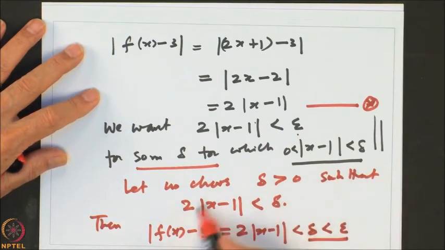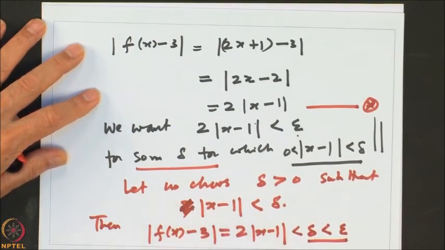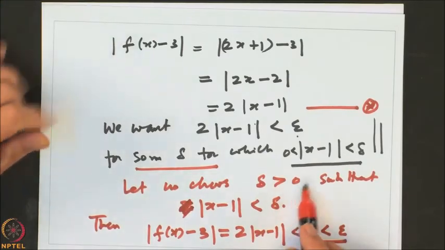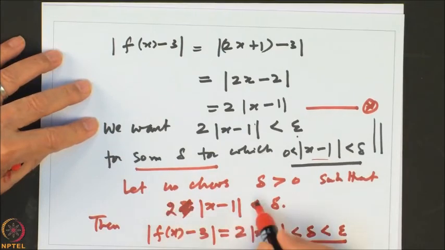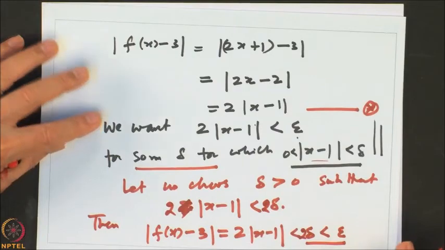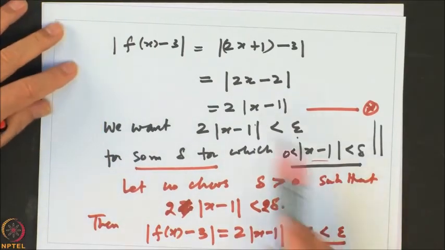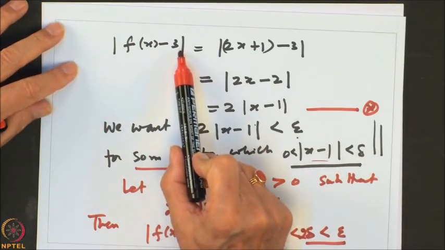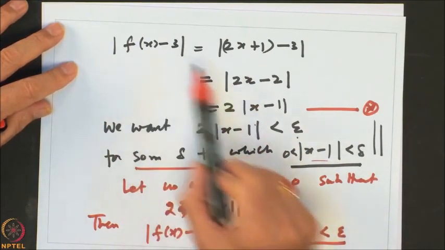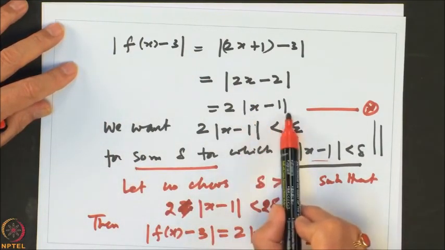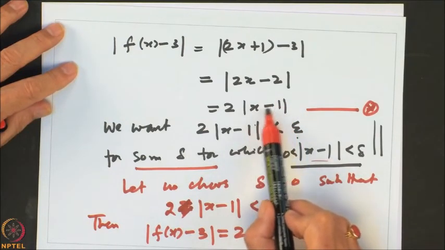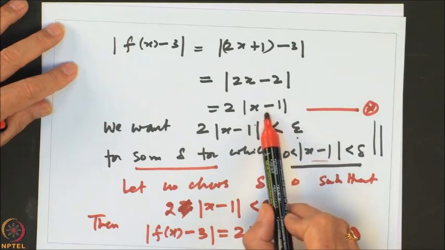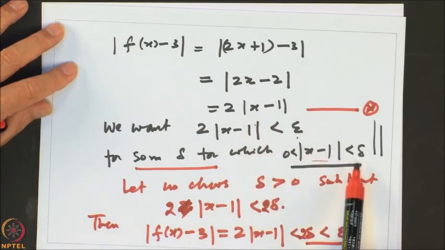Or another way would be to choose a delta such that we cancel out this 2. Anyway, we are going to choose that this is less than delta, right. Or if it is 2 times this, then it will be 2 delta, and that should be less than epsilon. So, this is how you analyze if you want f x minus L less than epsilon. First analyze f x minus L, you will get this value, and somehow you should try to bring in x minus c. Here x minus c is x minus 1, so I have to try to bring in this quantity.